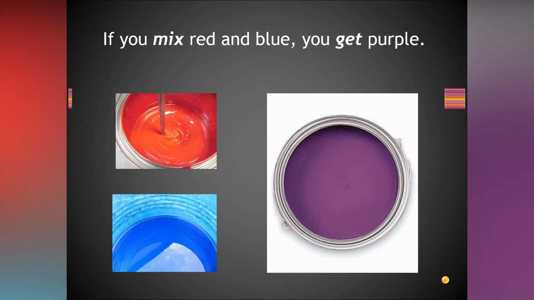If you mix red and blue, you get purple. So this is V1 and this is also V1. Based on the subject, the verb will change. Here 'you' is there, so V1 will come. Here also 'you' is there, so V1 will come. Simple present tense, simple present tense. Got it? And this is true, you cannot change. If you mix red and blue, obviously you will get purple, not any other color. This is called always true.